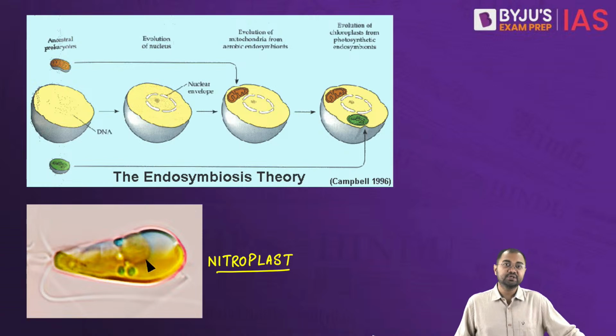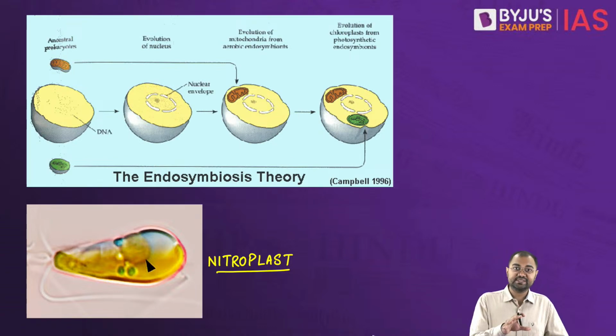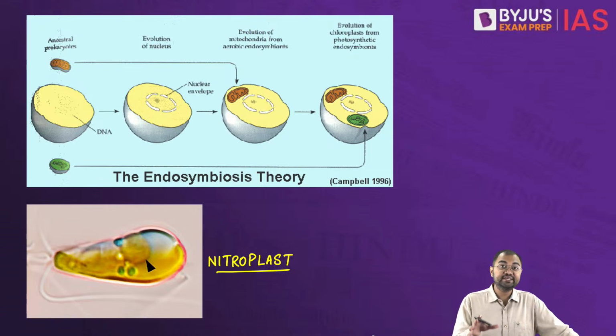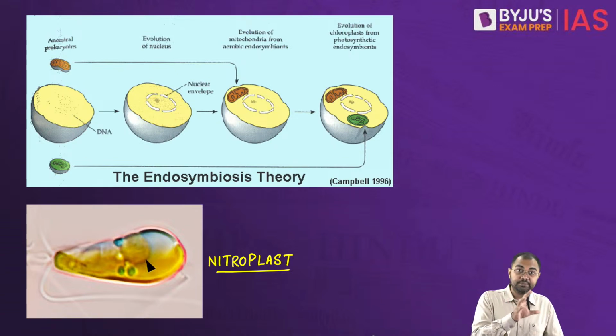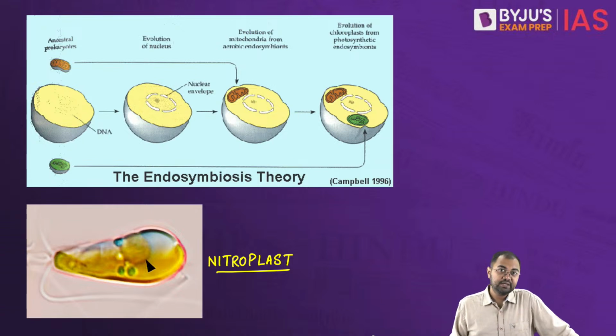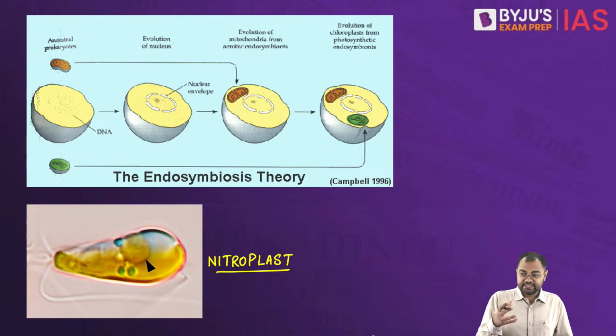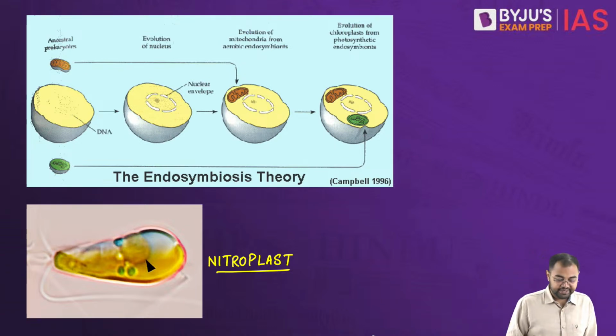This is the image that they have gotten. So endosymbiotic theory, again, just to reiterate, proposes that organelles such as mitochondria and chloroplast found within the eukaryotic cells originated from free living bacteria that were engulfed by some of the ancestral eukaryotic cells in a symbiotic relationship. And over time, these bacteria became integrated into the host cell, and that's why they developed a mutually beneficial relationship. So this is basically what might have happened.